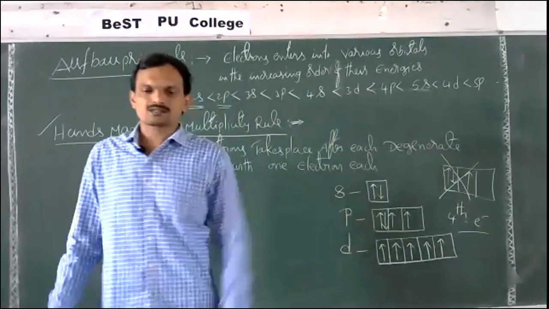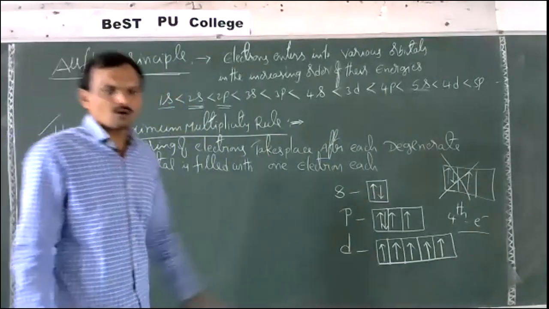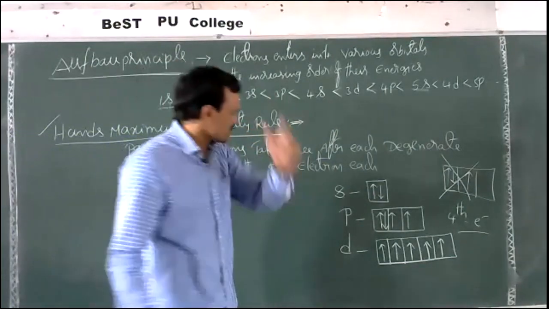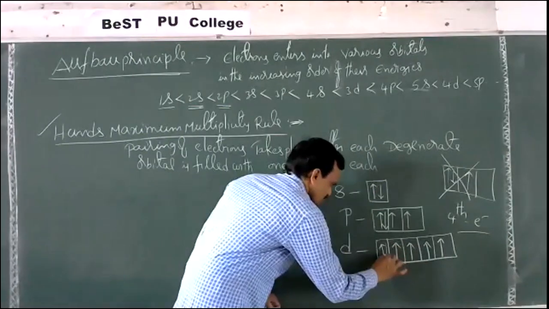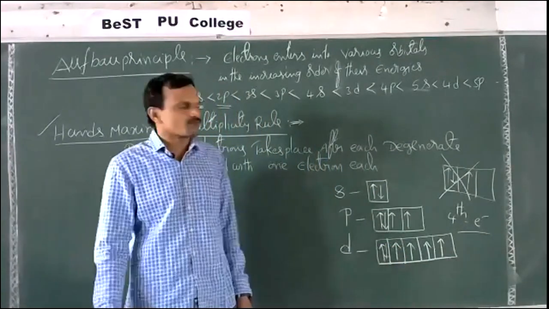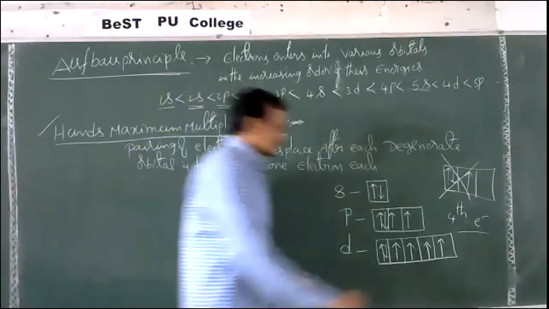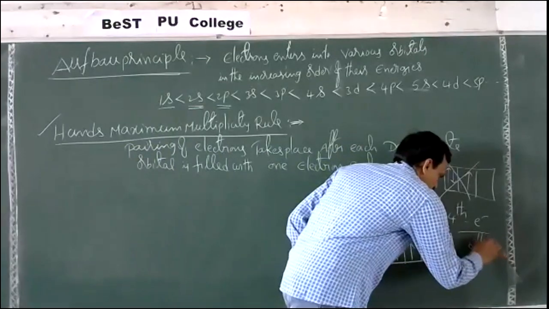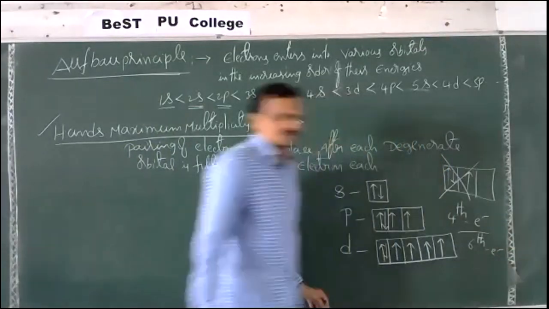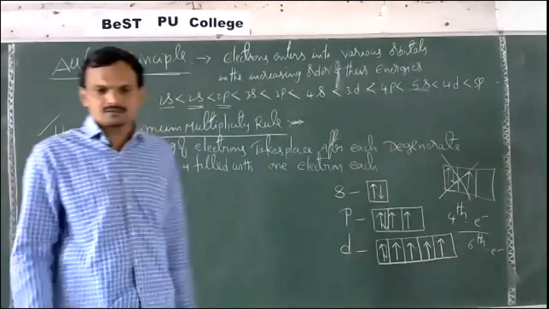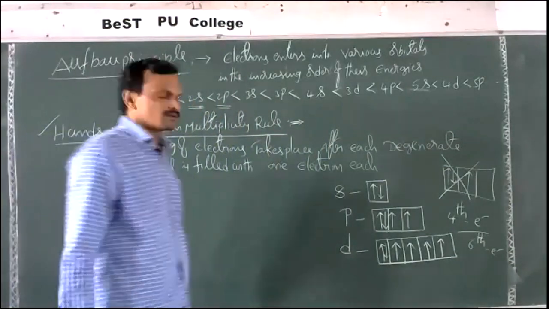So 5 electrons are singly occupied. Then now the 6th electron starts pairing here. So in case of d subshell, the pairing starts with the 6th electron.